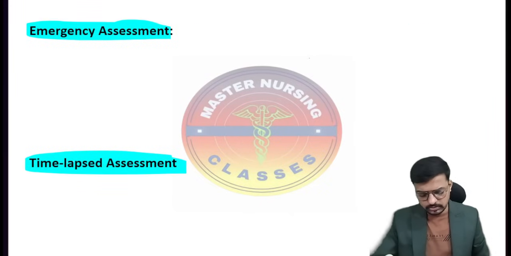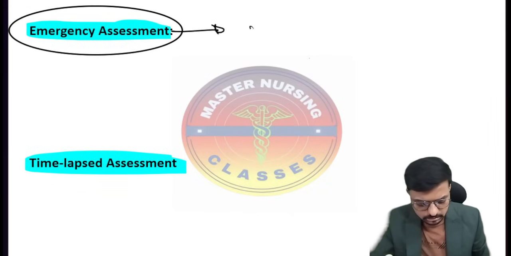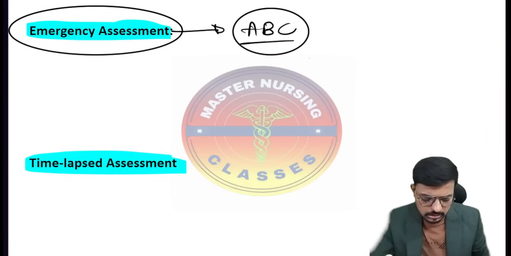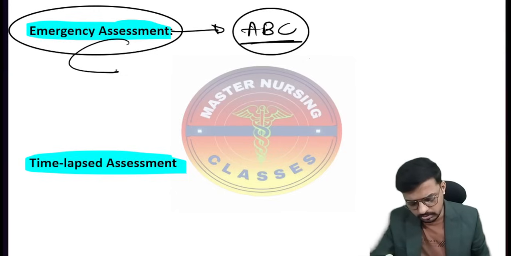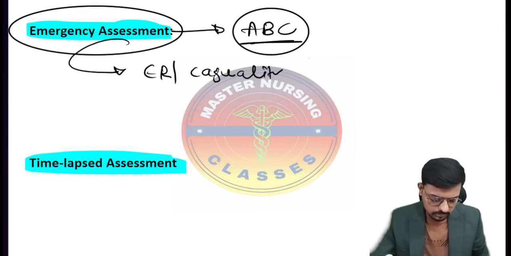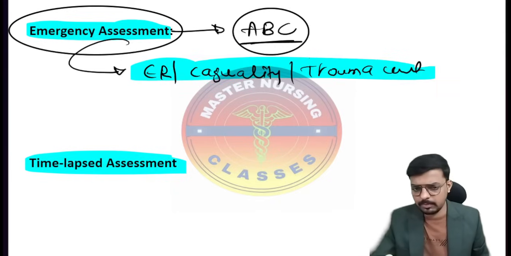The next one is the emergency assessment. In the emergency assessment, we will always focus on airway, breathing, circulation. The assessment is completely focused on airway, breathing, circulation. This is what you call the emergency assessment. We will do it in situations like the emergency room, in case of casualty, or when the patient comes to the trauma center. There we will go for the emergency assessment. That is very important, right?